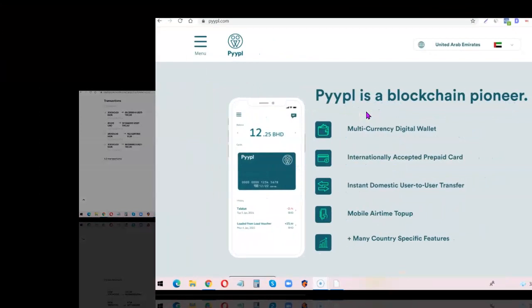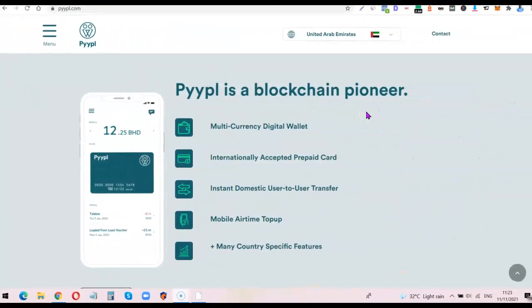Alright guys, so PYPL is another platform that you can use to buy crypto at a low rate, then sell high on Binance using the black market exchange rate. The whole idea behind PYPL is that you need to download the app. Once you've downloaded the app on your mobile phone, you want to create an account and verify your account. Once your account is verified, you want to top up the app. I think the last time I did, the card we used is GT Bank. So get your GT Bank MasterCard and use it to top up the app.